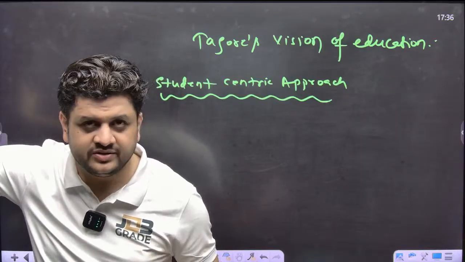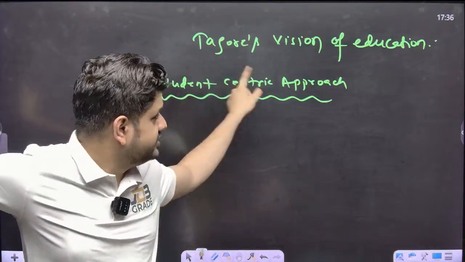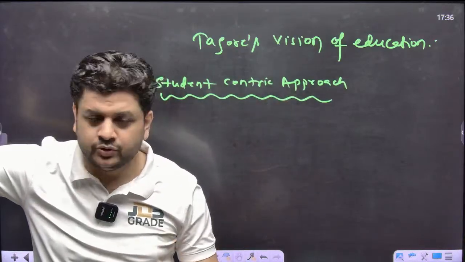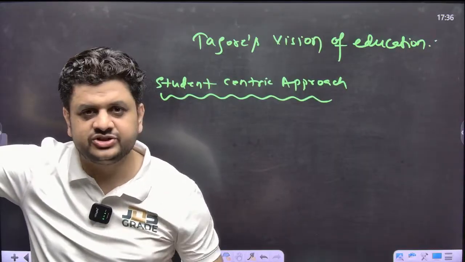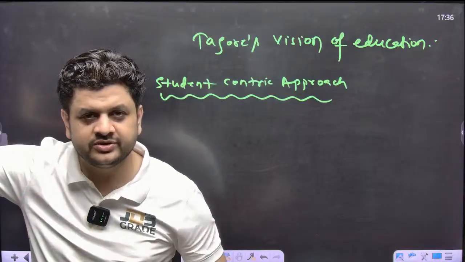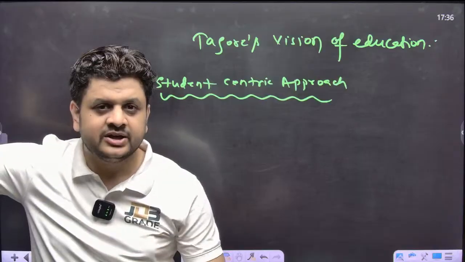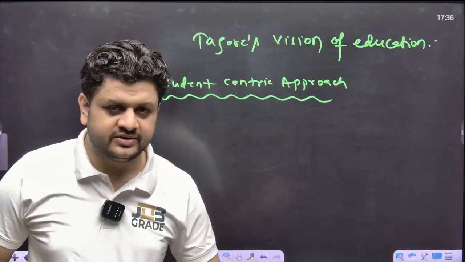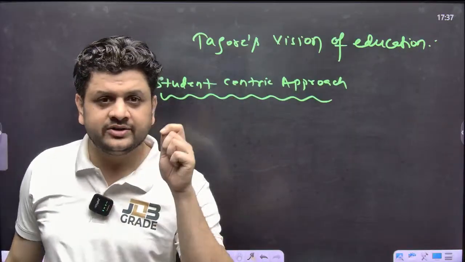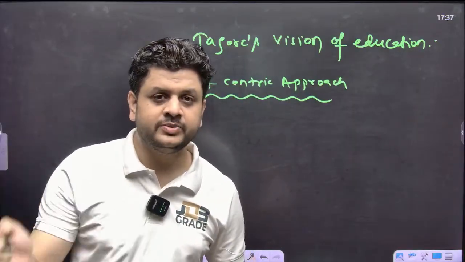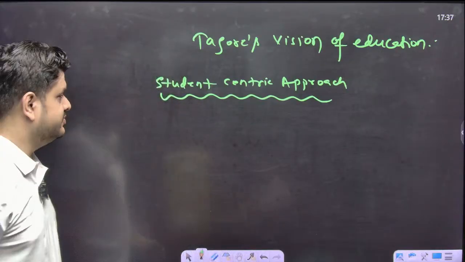And what is the reason? Because our education system is not mature enough to emphasize the student centric approach, right? Even in the present time, Harvard, Cambridge, Stanford, these are private institutions, and they are so different and so much better than our IITs and our NITs. Why? Because their approach is student centric. And what is student centric approach? As per Rabindranath Tagore, a student must have the autonomy to explore himself.